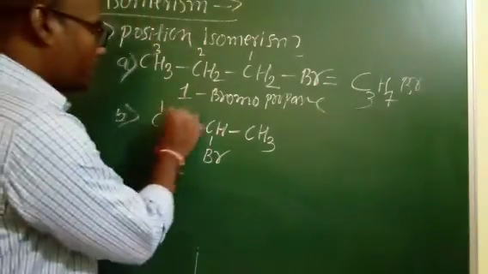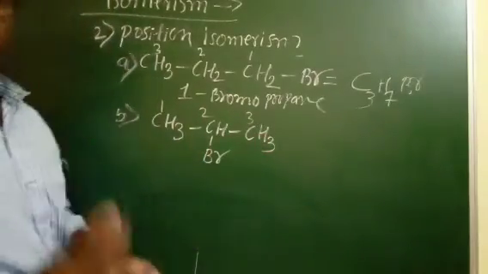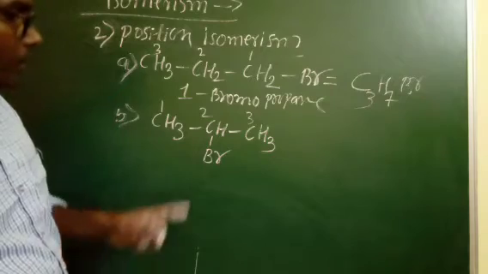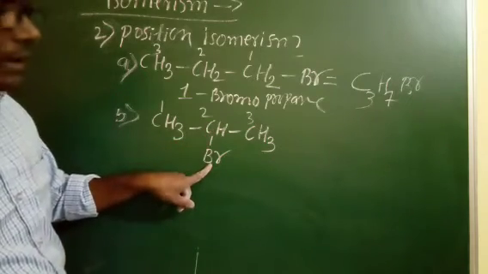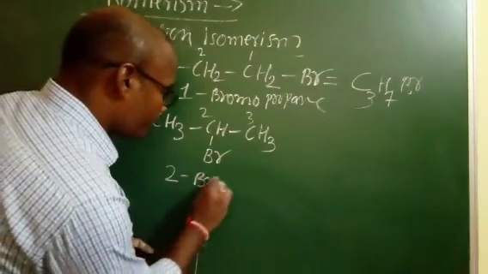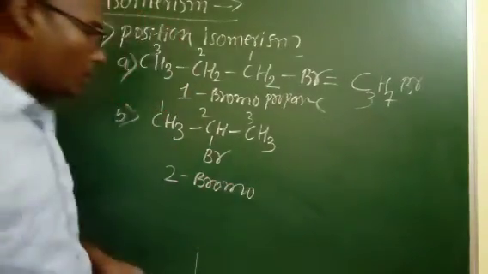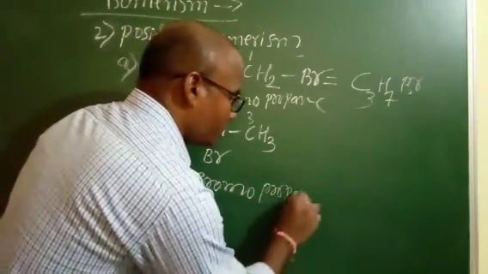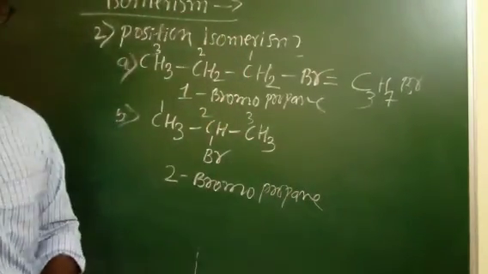Right. Using the same formula, we try a different style. How to number this compound, like 1, 2, 3 or 1, 2, 3? Both are the same, either left to right or right to left. Here the bromine occupies the second position. So name this compound 2-bromopropane, with 3 carbon atoms, so the parent name is propane.